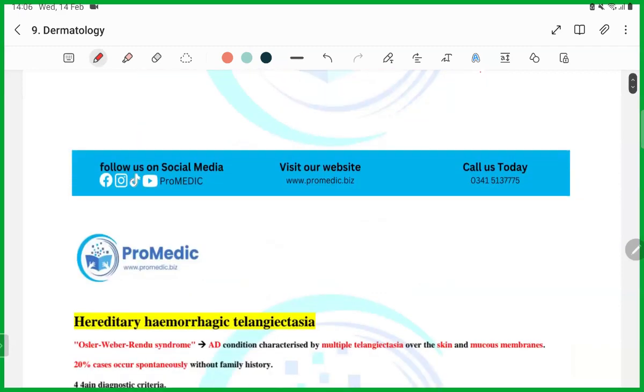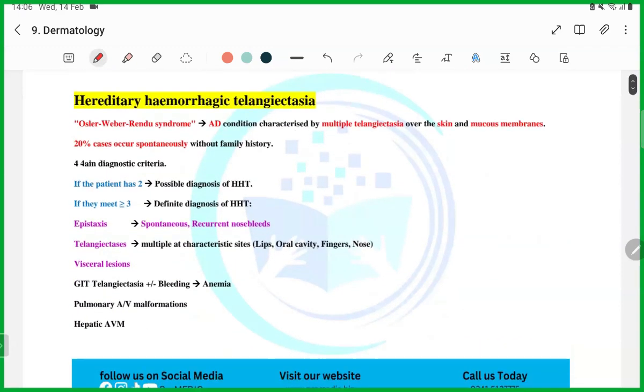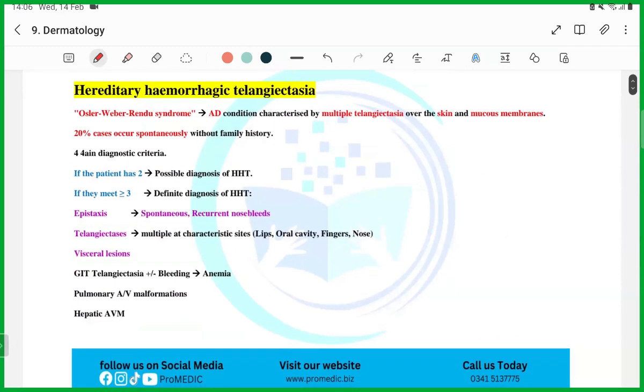Anyways, so guys, let's start with dermatology. The first topic of dermatology is hereditary hemorrhagic telangiectasias. In dermatology, things are interesting and easy. If you know exactly what you are looking for, the same catching points, the same important words to look for in the statements, your life will be very easy. So just focus on these things, and dermatology will be a very easy topic.